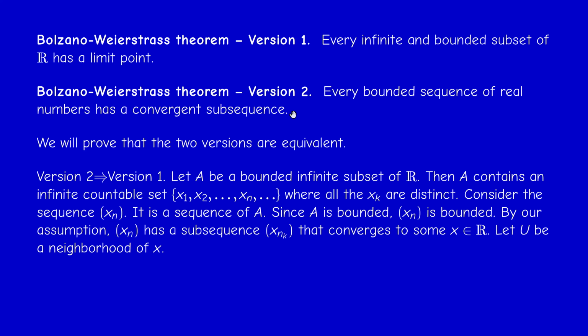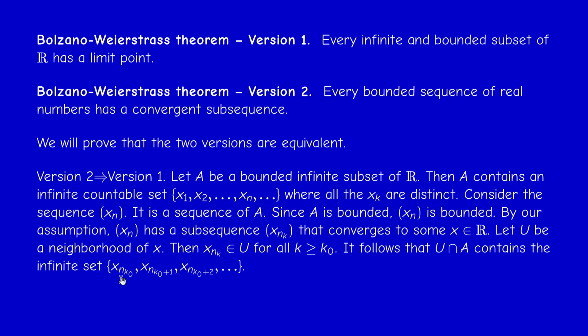Okay, how do I do that? I go back to the definition. So I have to prove that every neighborhood of x meets A at infinitely many points. We know this characterization of limit points actually. So consider a neighborhood U of x. Since x_{n_k} converges to x, then starting from a certain rank, k0, all the elements of this subsequence will be in U. So what does this mean? In particular, x_{n_{k0}} is in U, and of course it's in A, so it's in the intersection. The next one, x_{n_{k0+1}}, is also in U and in A, and so on and so on.